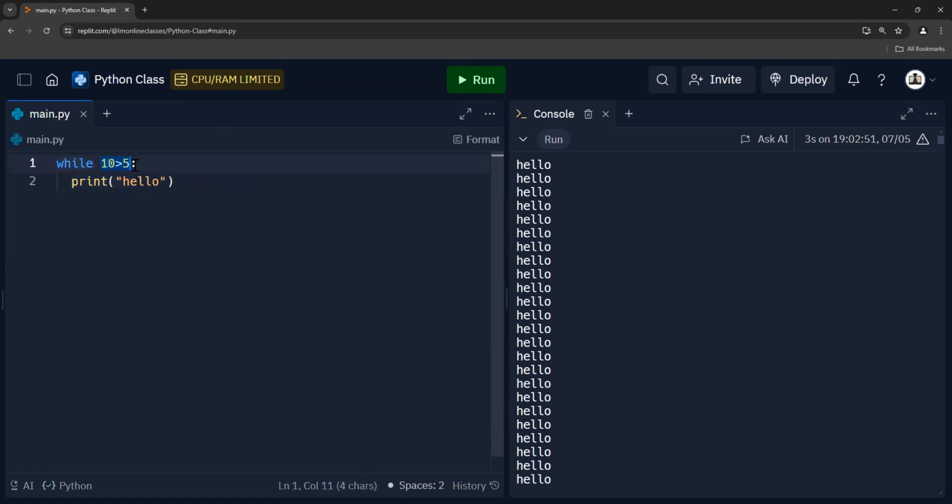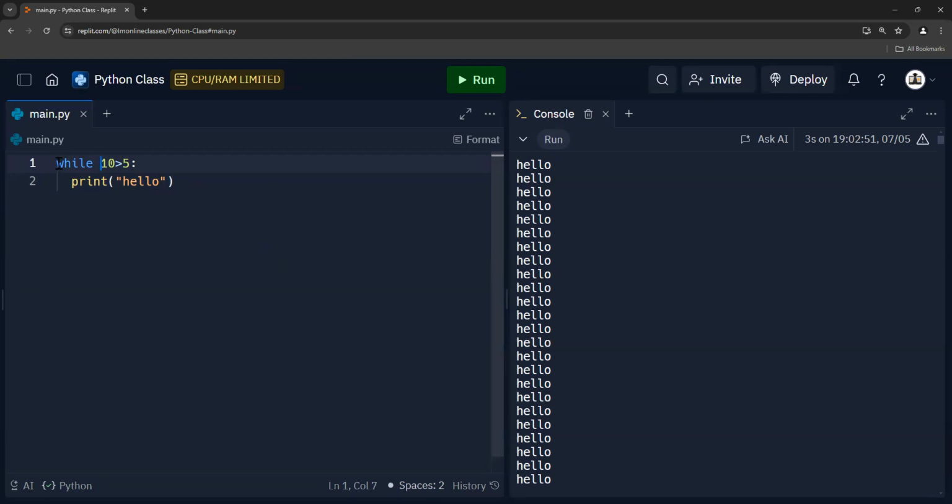It's while, and then a comparison, and then your colon, and then drop down with an indentation automatically, and then something that you want to repeat until this is no longer true. What we use while loops for is to repeat something until we get our desired response. Something like if you're trying to create a password, it might be like while the password doesn't have a capital letter, it's going to keep asking you for a new password. That's basically what a while loop could be used for.